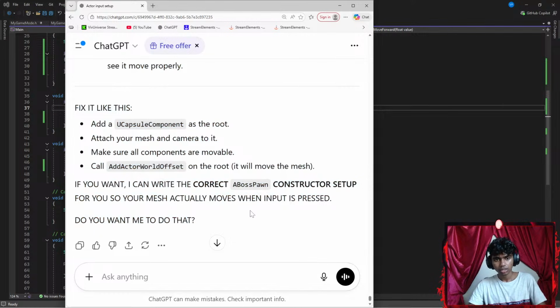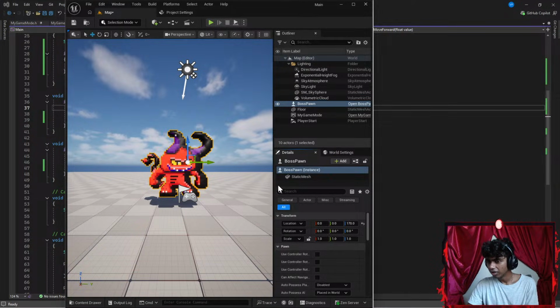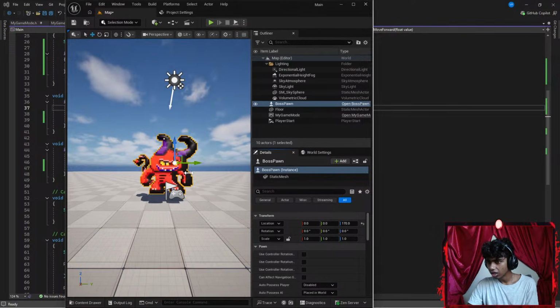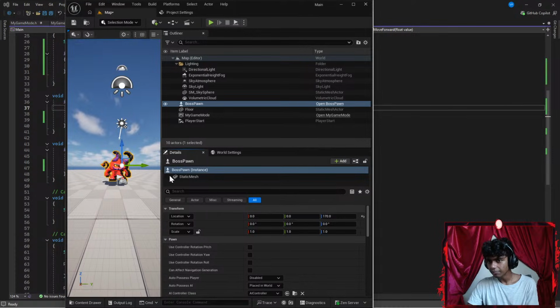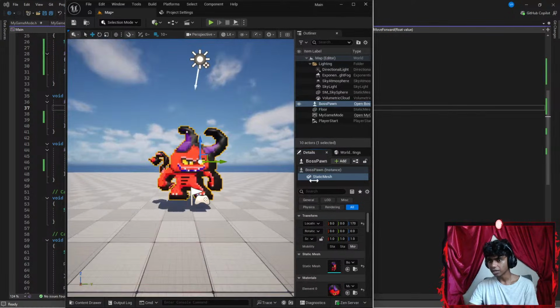In your details panel for the pawn, is the mesh set to movable? Let me actually check. Oh, I should have checked that. I think it is though. Alright guys, let's check. Is the mesh set to movable? Let's go to my mesh. Yeah, it is set to movable. There we go.